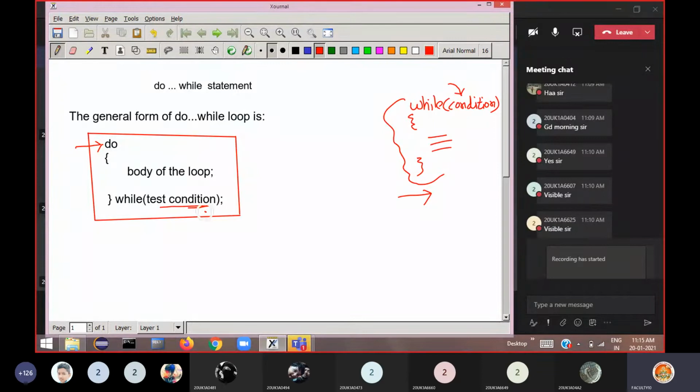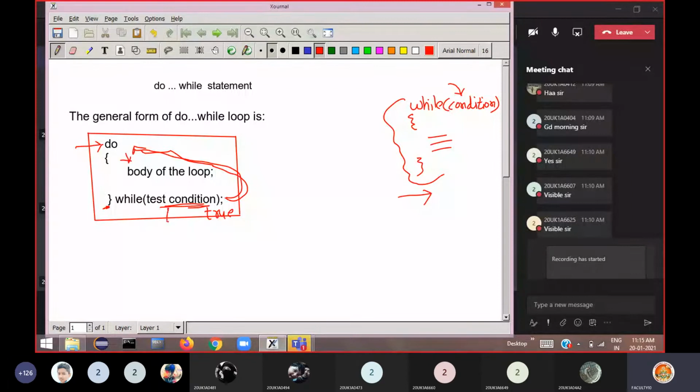If the condition is true, then again the control goes back and it informs do this. Then again the body of the loop is executed a second time. Then it reaches the end of the loop, this is the end of the loop, the closing brace. Then again test the condition. If it is true, again it goes back and repeatedly executes this body of the loop once again. Then while, test the condition, true. Again go back and execute the body of the loop. So like this, it executes the body of the loop repeatedly as long as the condition is true.